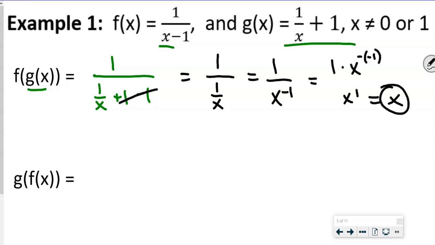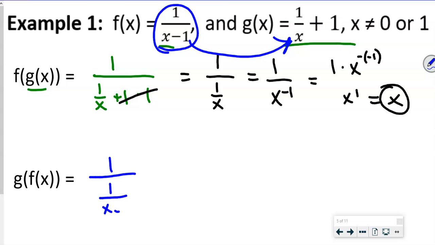So doing f of g of x proved that they are inverses, but we have to do the other as well. So let's do the other one as well. So now we're going to put our f of x, this, in for that x, okay? So that's going to be 1 over x minus 1, and then we're going to add 1 to that when we're done.